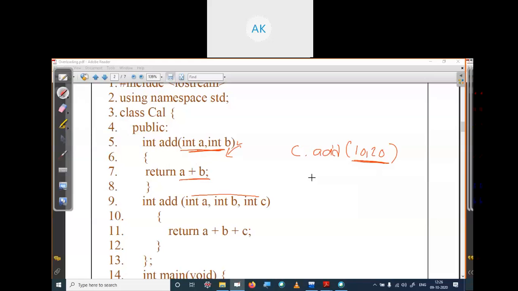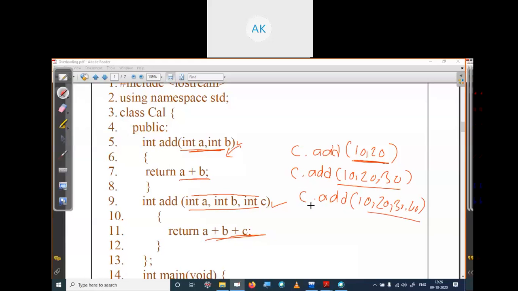Okay. Suppose we have passed three inputs, add 10, 20, 30. So it will check which function has three inputs. This function will execute, what we have defined under this function. Suppose you pass add 10, 20, 30, and 40. Then which function will execute? We have defined a function for two inputs, we have defined a function for three inputs, but we haven't defined a function for four inputs. So it will produce an error. We are calling a function which does not exist.